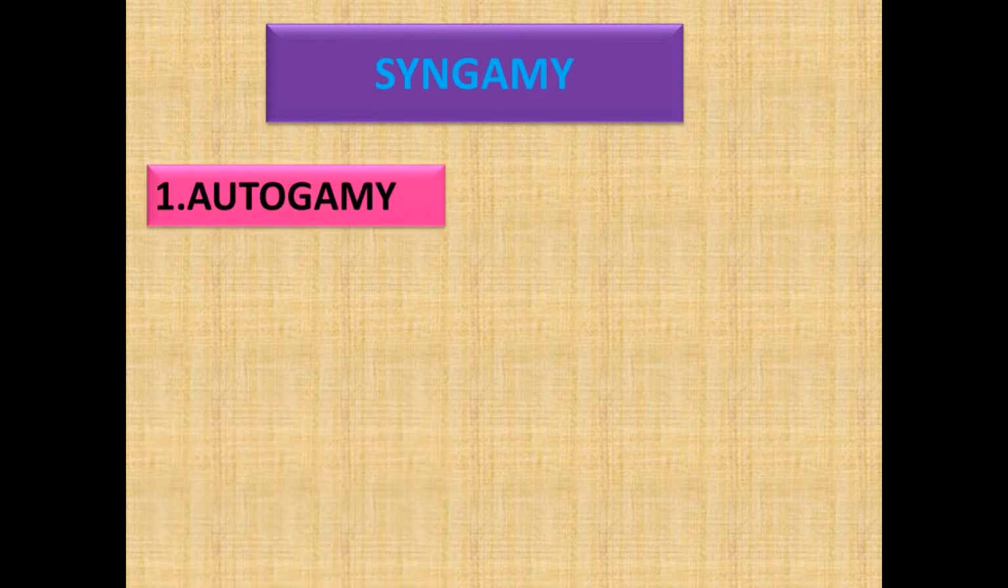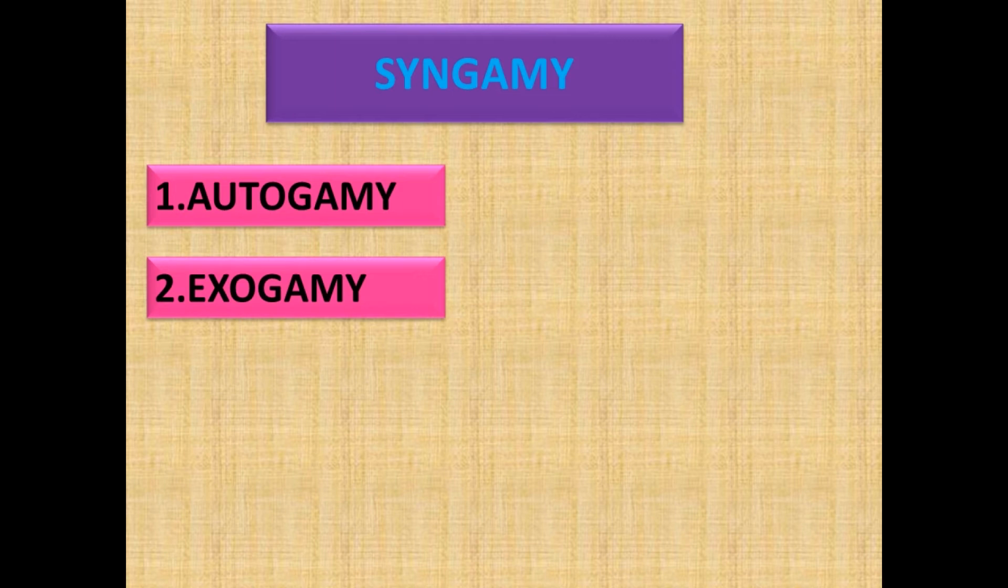Syngamy again has different types, depending upon the degree of differentiation of the fusing gametes. One is autogamy. In autogamy, the gametes are derived from the same parent cell. This is seen in Paramecium aurelia, etc. The next one is exogamy. Fusing gametes are derived from different parents. Here cross fertilization occurs. So the parent is biparental in nature. Example, human beings, etc. It is a very common method in syngamy.